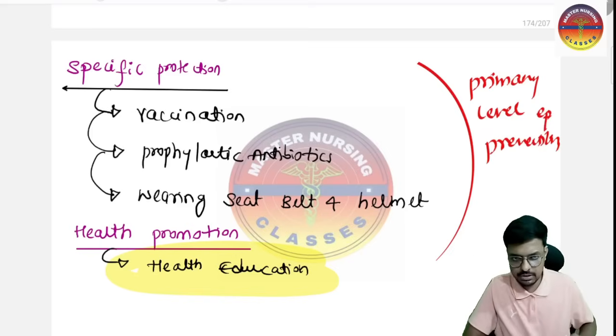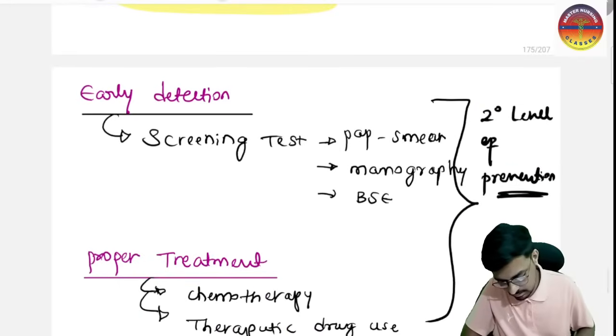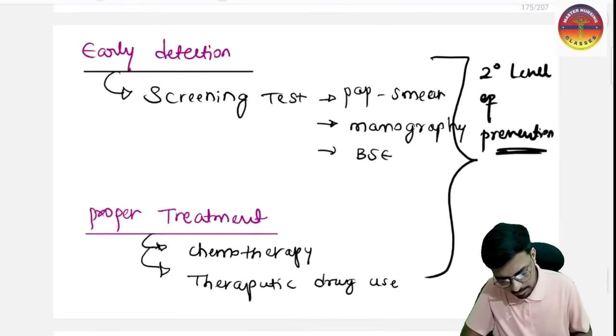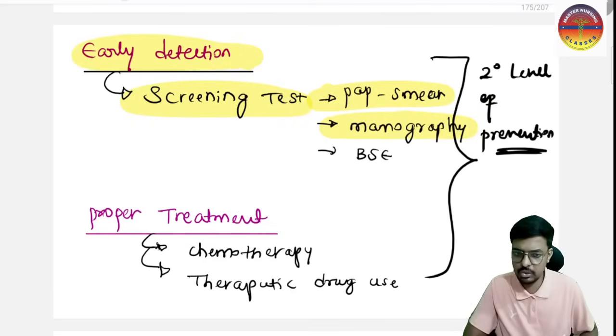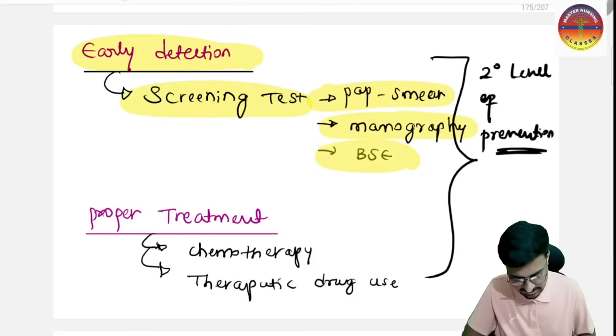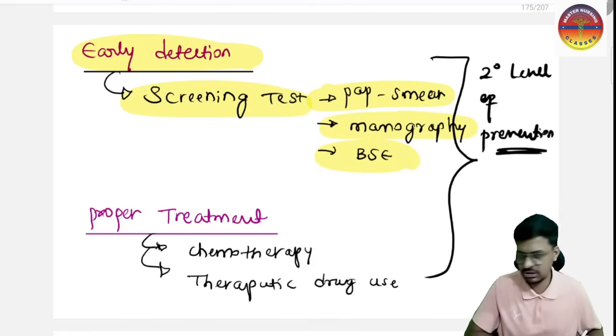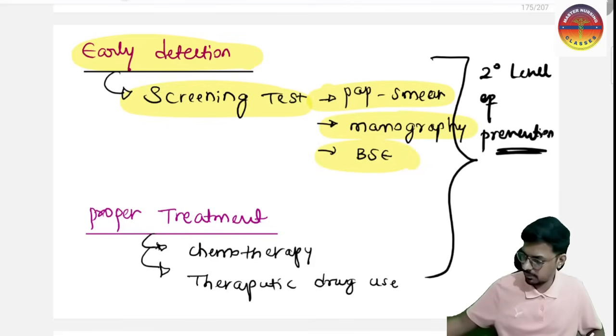Okay, very important. Next we have early detection and proper treatment. Early detection by the screening tests, like the Pap smear test, mammography, low dose X-ray, and breast self-examination to detect conditions early. This is the secondary level of prevention.